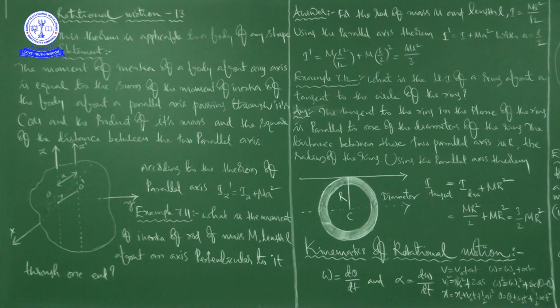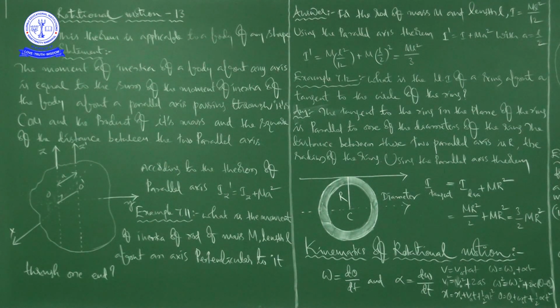This theorem is applicable to a body of any shape, and this theorem helps us to find the moment of inertia of a body about any axis, if you know the moment of inertia of the body about an axis passing through the center of mass and parallel to the axis about which we have to calculate the moment of inertia, the mass of the body, and the distance between the two parallel axes. Okay, right. Now we are going to discuss one example problem based on this parallel axis theorem.